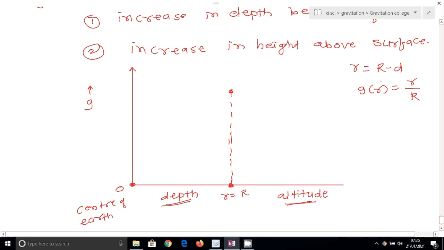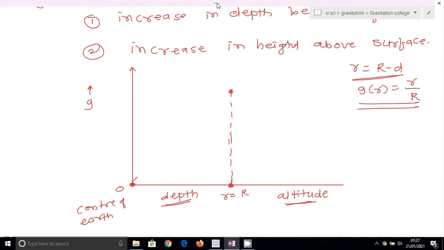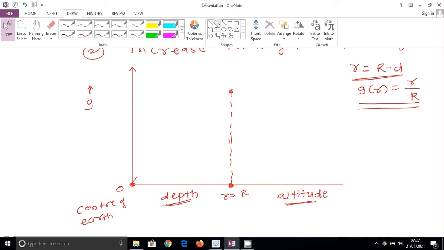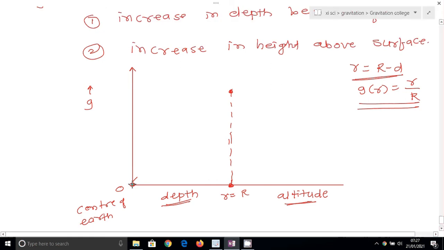So in case of depth, we get the function here, which is the equation of a straight line with the slope g upon R passing through origin. So if I consider the depth, then the acceleration due to gravity is a function of small r upon capital R. If this equation represents the equation of a line, then we show that the variation in acceleration due to gravity from center to the surface is a straight line passing through origin.